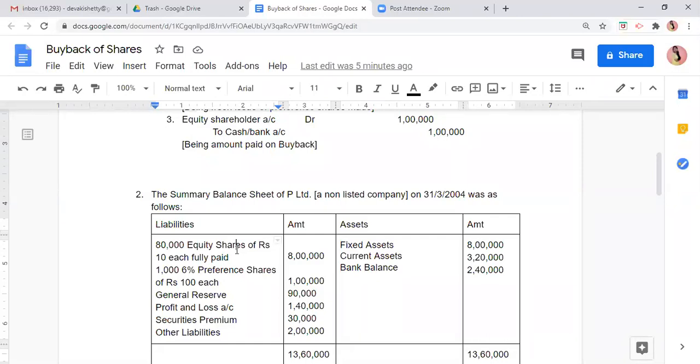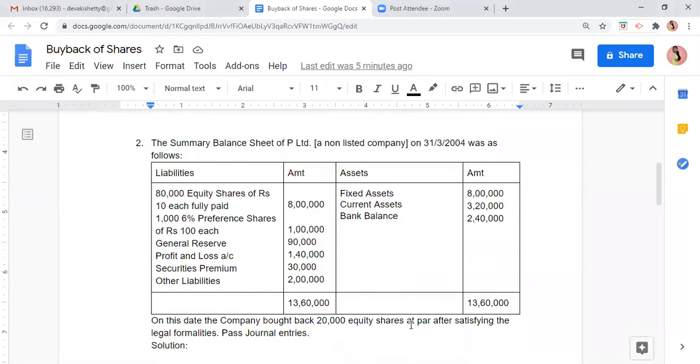On the asset side, we have fixed assets, current assets, and bank balance. Bank balance is very important because if there is bank balance, we can do redemption. We should have so much cash to pay to the equity shareholders in buyback. See, I am again and again doing a comparison.